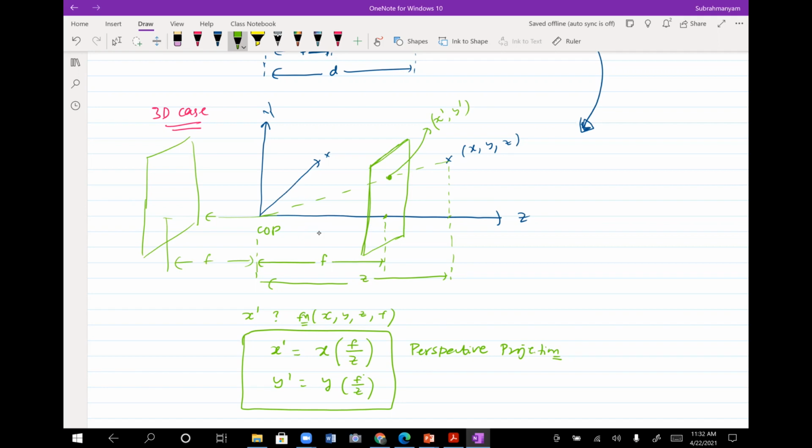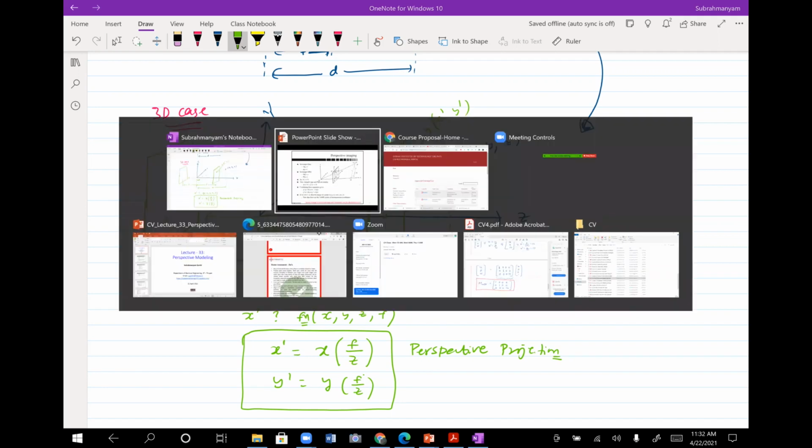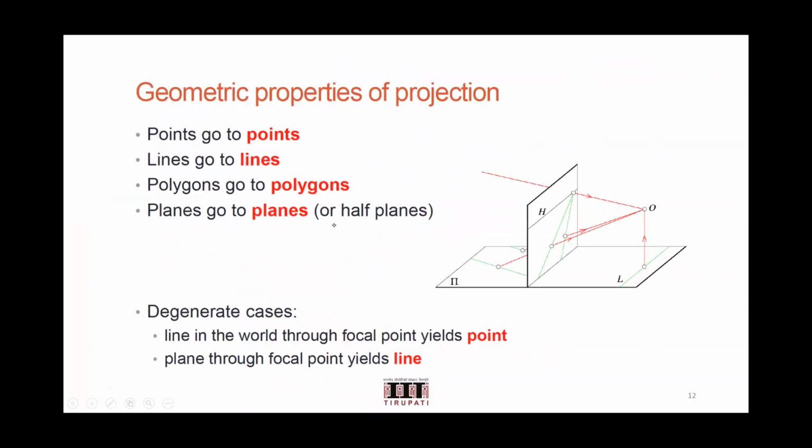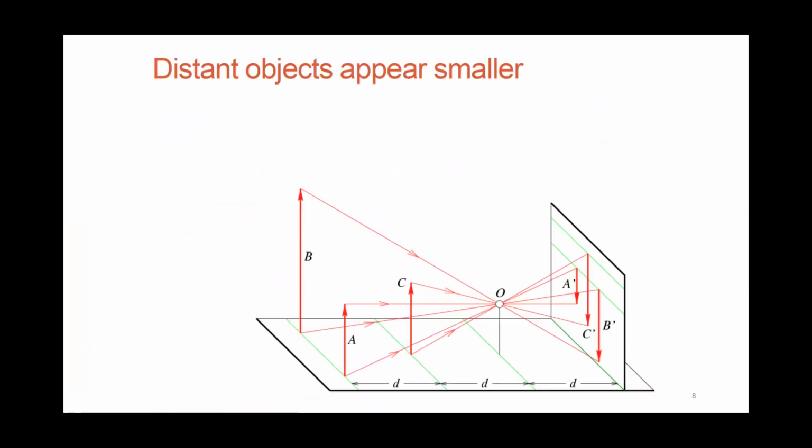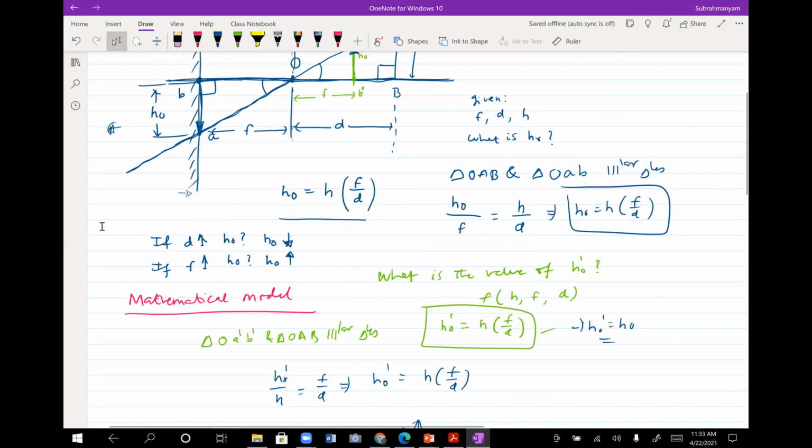Okay, so before I move forward, let me also show you one more diagram here that tells you about the same thing we discussed, and what I have kept here in terms of these two points. What happens if D increases? What would happen to the image height and the object? What happens if F increases? So for height H at distance D, the resulting height would be H times F by D.